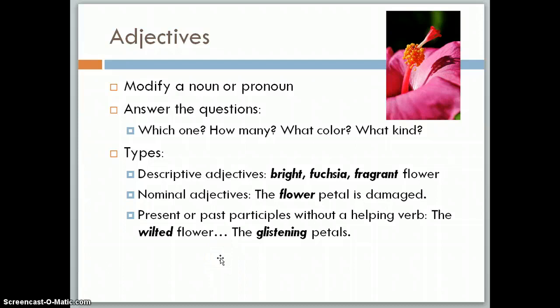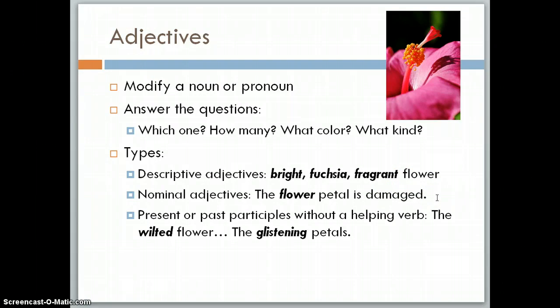Adjectives are words that modify a noun or pronoun. So they answer these questions: which one, how many, what color, what kind. So if we think about this flower here, how can we describe that flower? Well, we can use descriptive adjectives to describe the flower. This will tell us what kind of flower it is, what color it is. It's a bright fuchsia and fragrant flower.